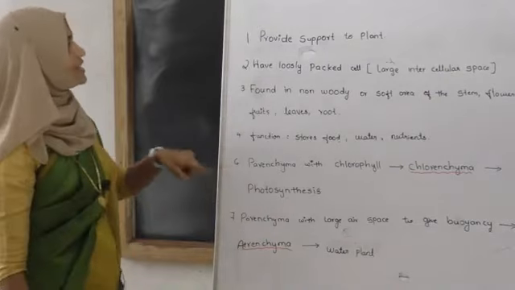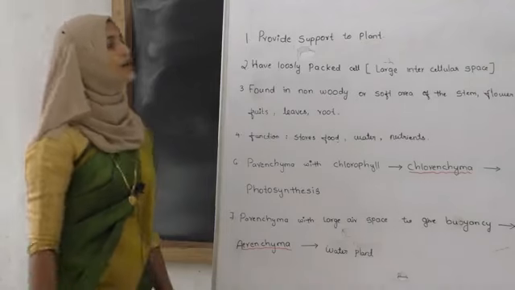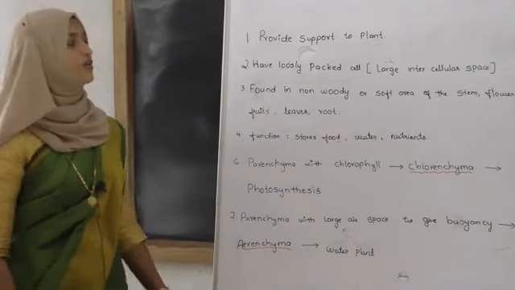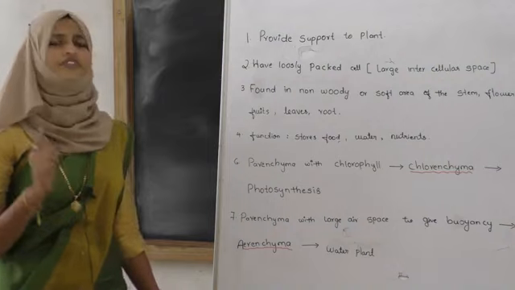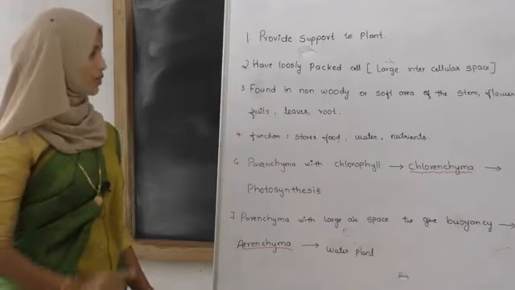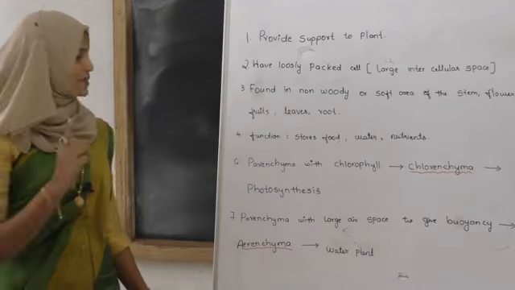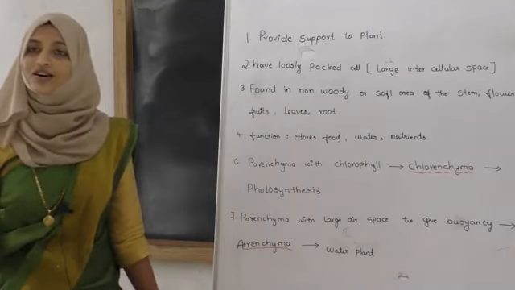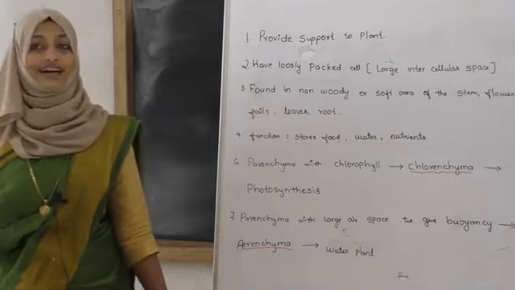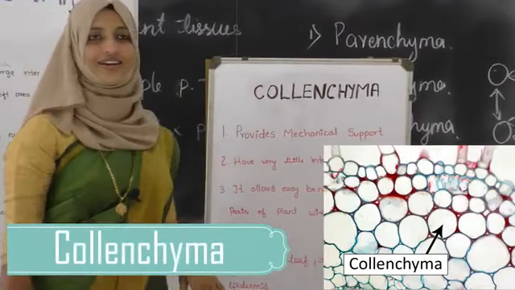Once again I will repeat this one. The characteristic of parenchyma: provides support to plants, has loosely packed cells, found in non-woody or soft areas of the stem, flower, fruits, leaves or roots. Function: stores food, water, nutrients. Parenchyma with chlorophyll is called chlorenchyma. Parenchyma with air space is called aerenchyma. Yes. Next we'll move to the collenchyma.